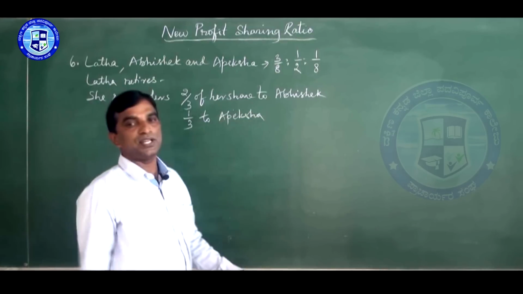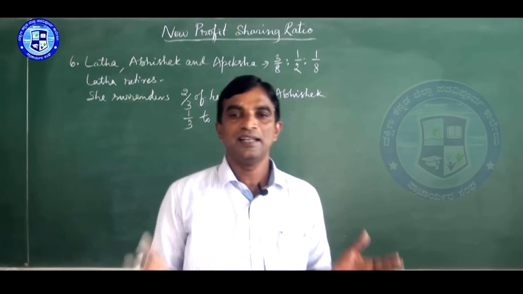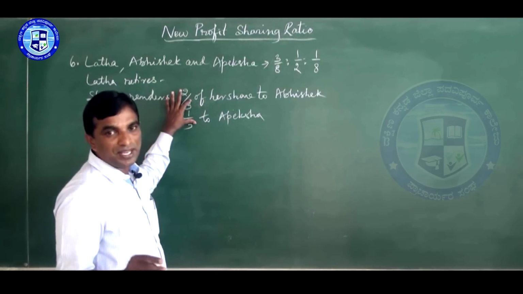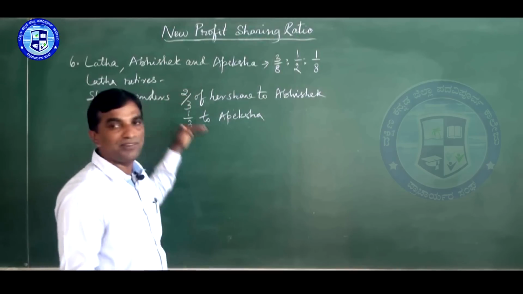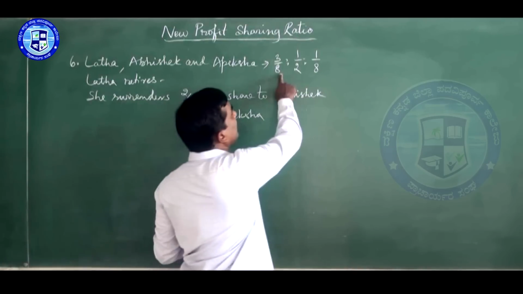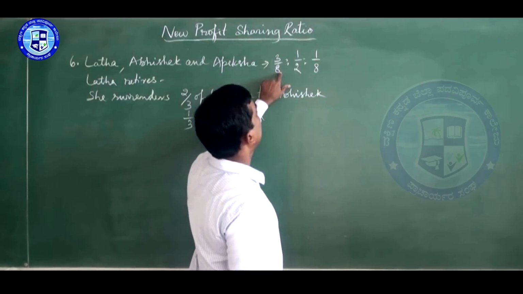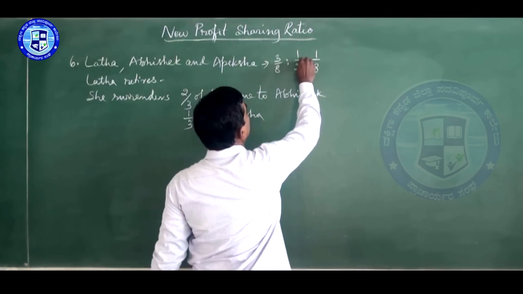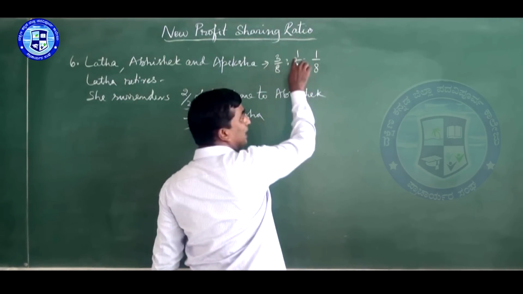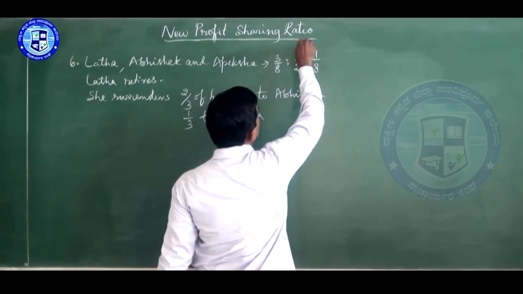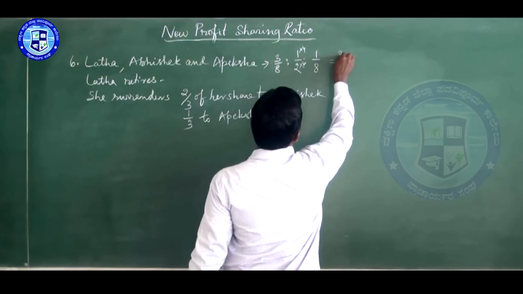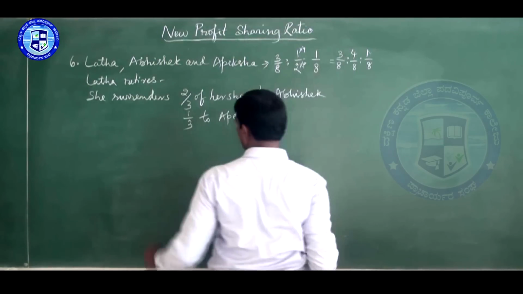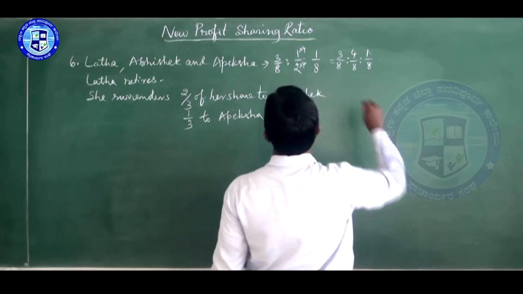Calculate the new profit sharing ratio. So here also like that only. They have not given a ratio either as the old ratio or gain ratio. They have given it in share. When they give in share, we have to convert into ratio. But here the denominators are not equal, so here also should be 8. Make it 8 by multiplying by 4. So it is 3/8, 4/8, 1/8. Who retires? Retiring partner is Lata.